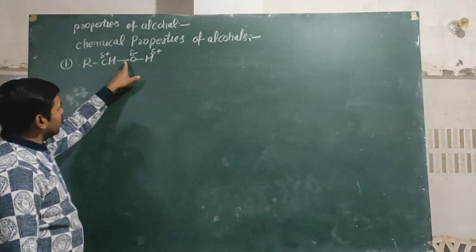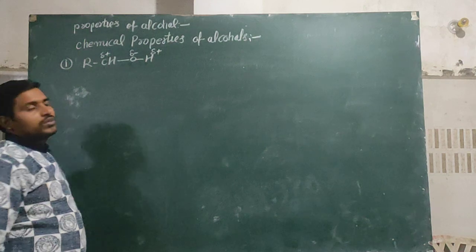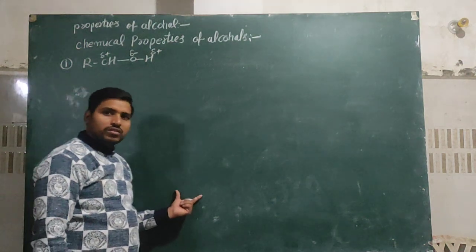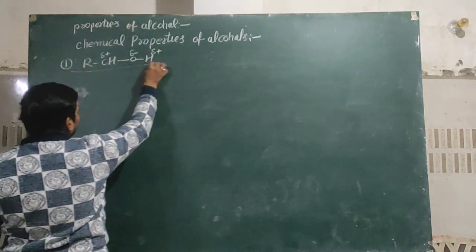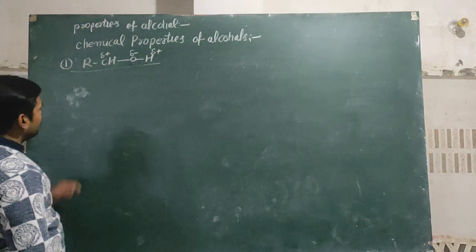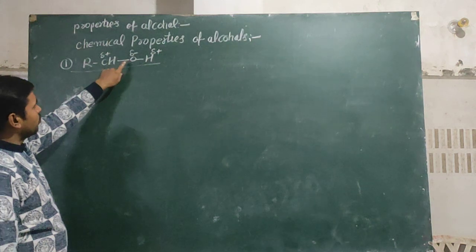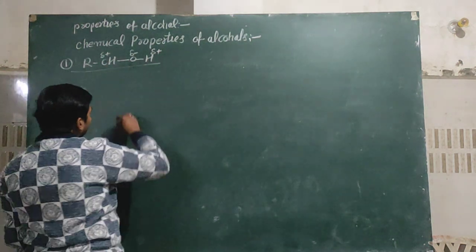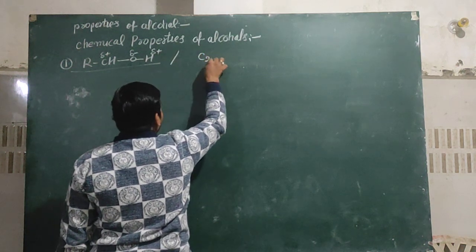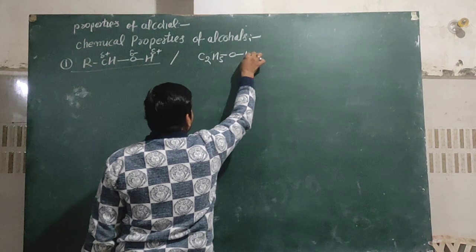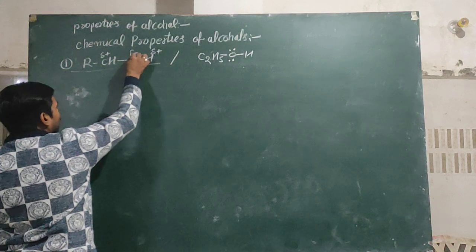Due to this special property, alcohol shows different chemical properties. It has a highly electronegative oxygen in between carbon and hydrogen, and a lone pair of electrons on the oxygen atom.